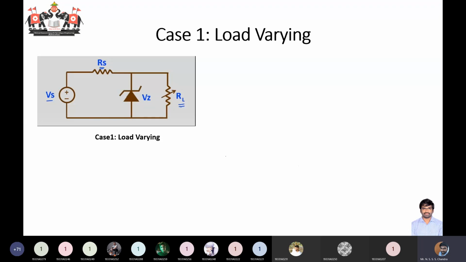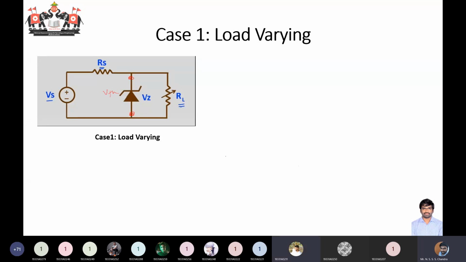So again we'll go back to the Thevenin's voltage. Now you give me the prompt and then I will write. What will be the Thevenin's voltage? Thevenin's voltage means you have to open these terminals and find the Thevenin's voltage across these terminals.